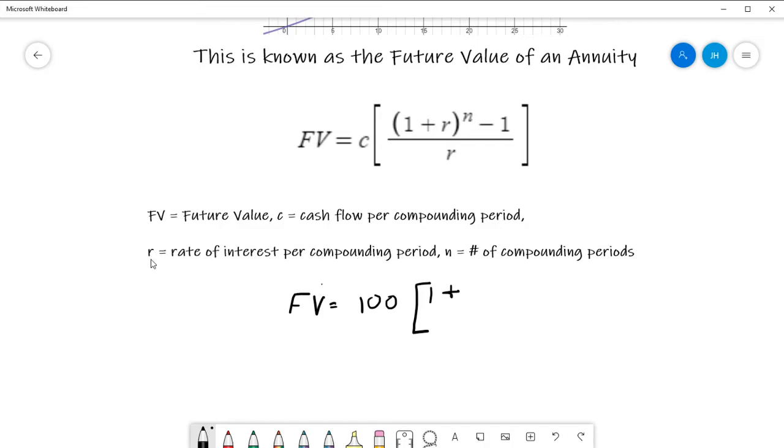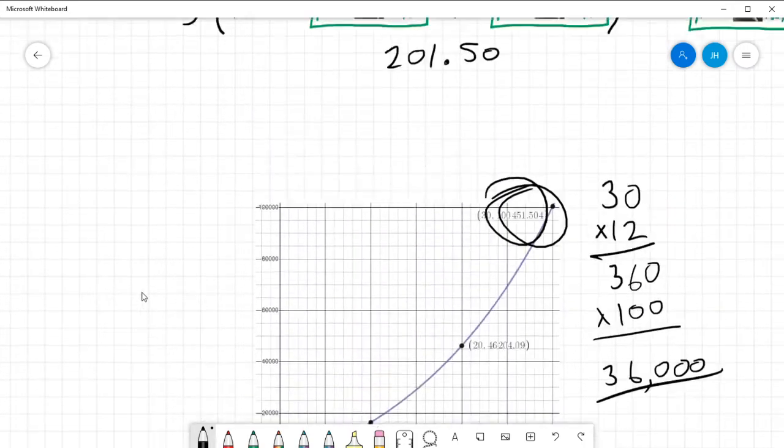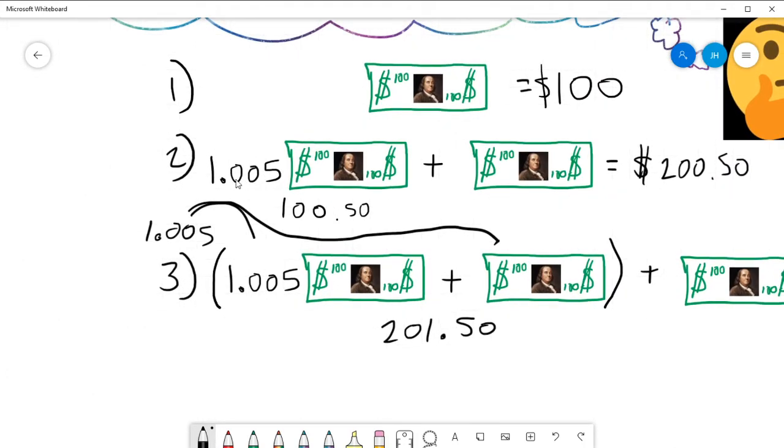So it's not my annual rate, guys. That's an interesting thing here. r is my rate per compounding period. So because I'm doing monthly, I had to take my 0.06 divided by 12, and that gave me that r was 0.005, and that's why I kept multiplying by 1.005, right?